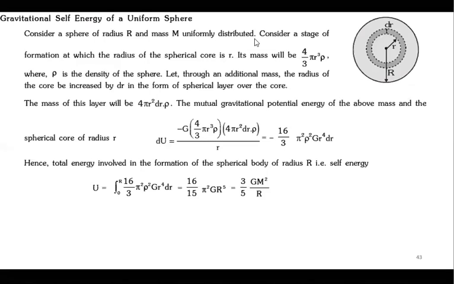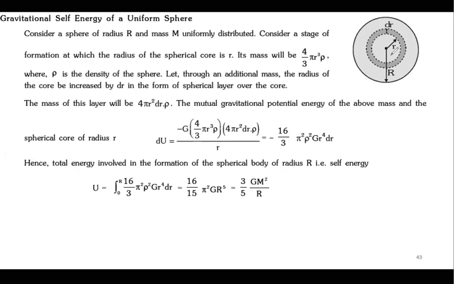Now, when you talk about its own mass and the mass of an elemental area, I want to find the energy of this elemental mass due to this whole sphere.